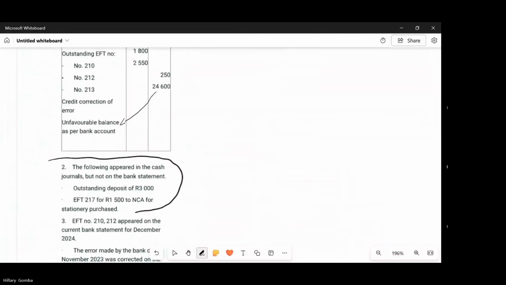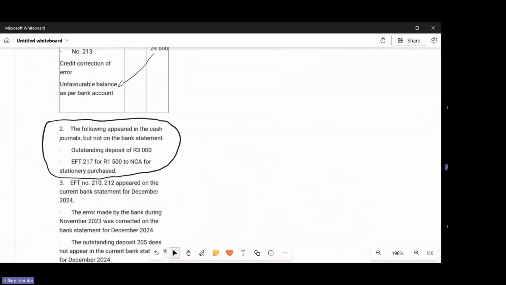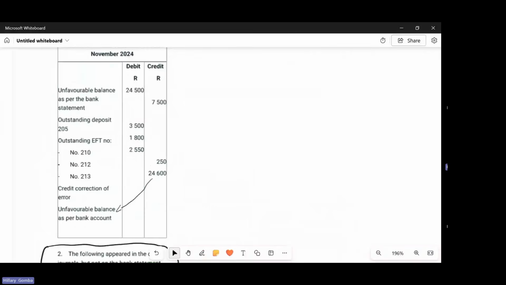And then they said EFT number 210 appeared on the current bank statement. So you see this 210 and 212, they are right here. So it was a transaction that occurred maybe after the bank had sent their bank statement. So now we record it in the bank reconciliation so that the bank will add those transactions when they start preparing the next month's bank statement.